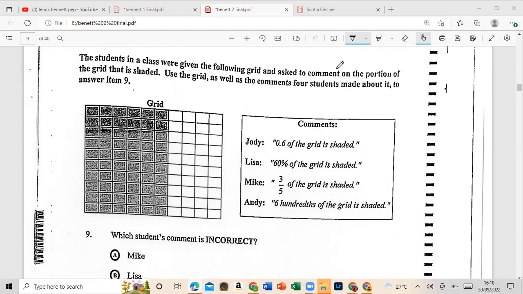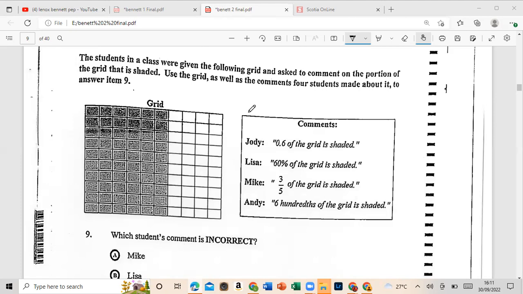Jody said 0.6 of the grid is shaded. Lisa said 60% of the grid is shaded. Mike says 3/5 of the grid is shaded. Andy says 600ths of the grid is shaded. And they ask which student's comment is incorrect. All right, so let's look at it.